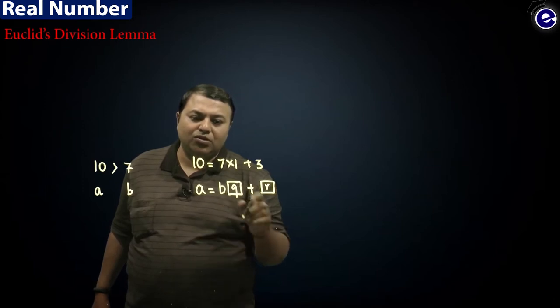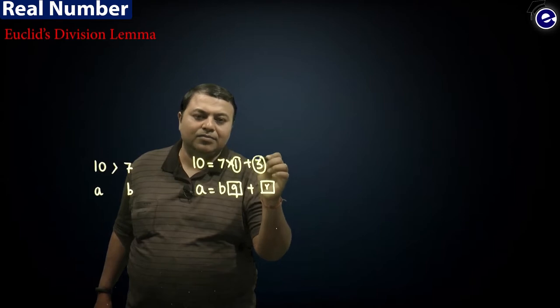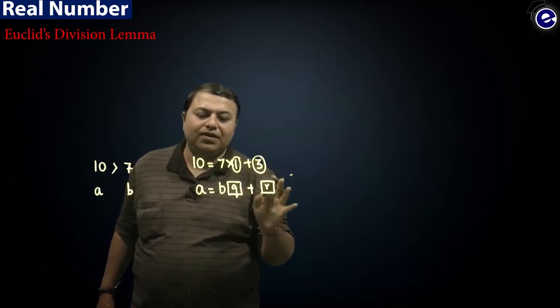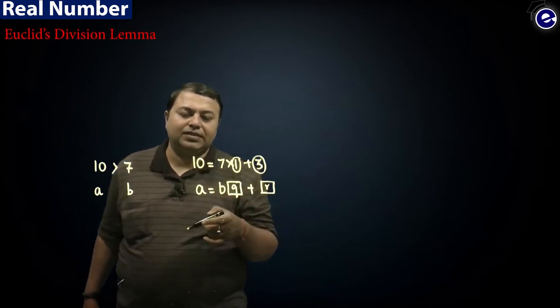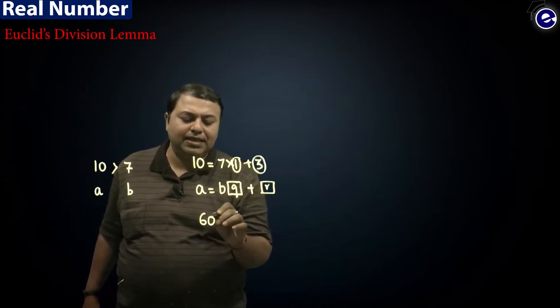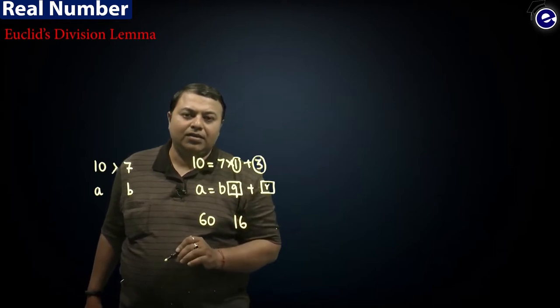Do you see that this 1 and this 3 are the two integers which are always available, such that you get a relation between these two positive integers? We can take any other numbers. For example, I'm taking 60 and 16.